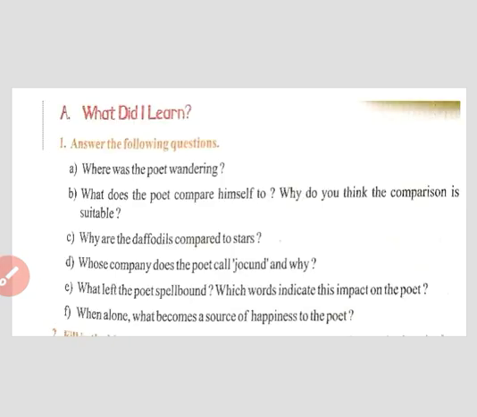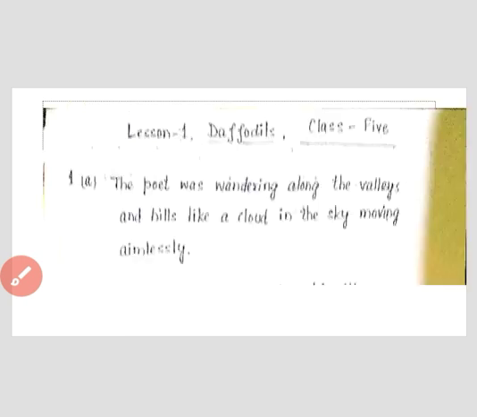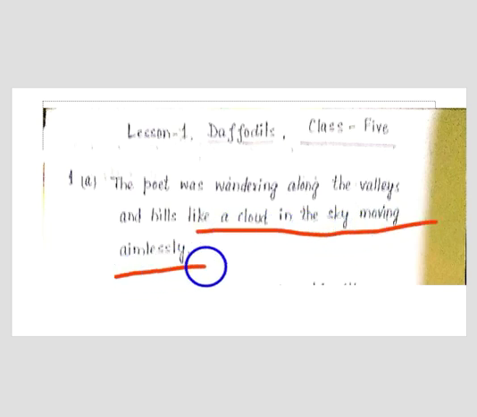Question number 1A. Where was the poet wandering? That is the first question in this lesson. The answer is, I'm trying to show you in the next slide. The poet was wandering along the valleys and hills like a cloud in the sky, moving aimlessly.